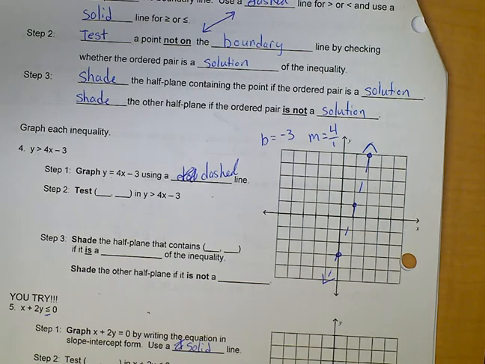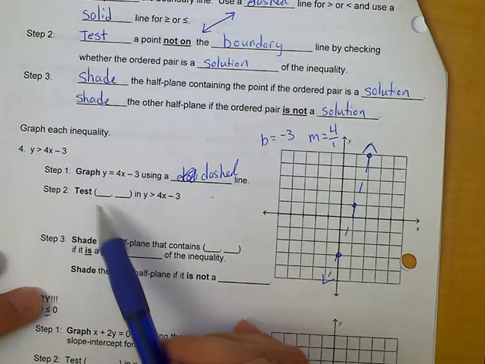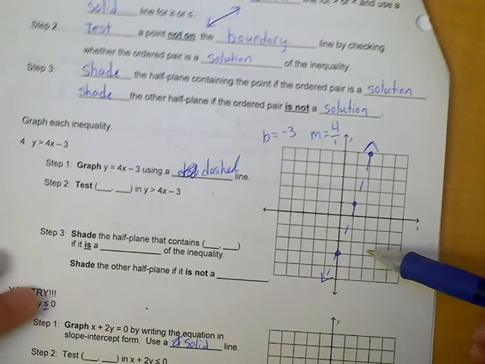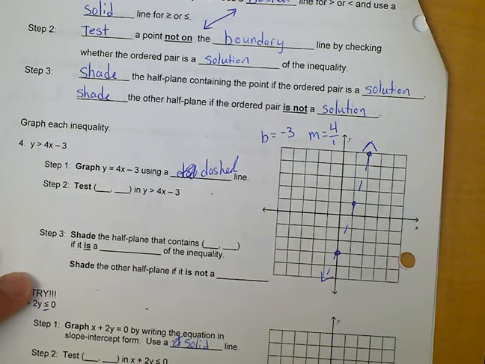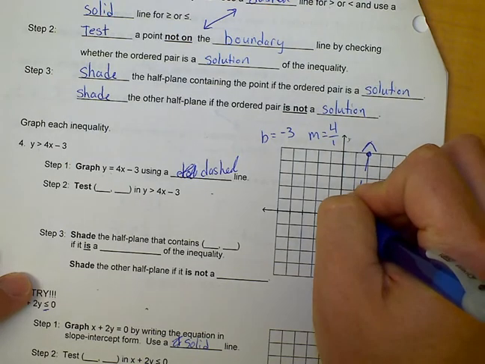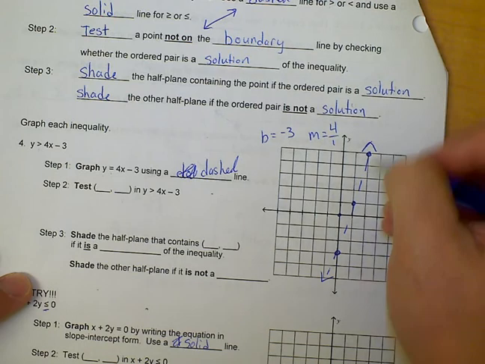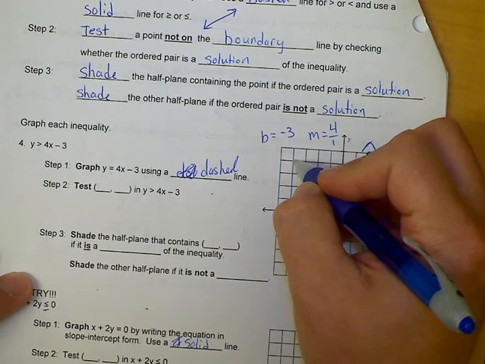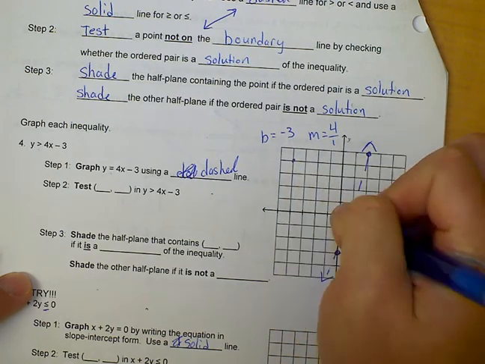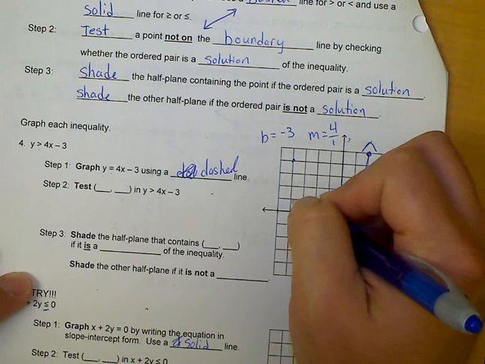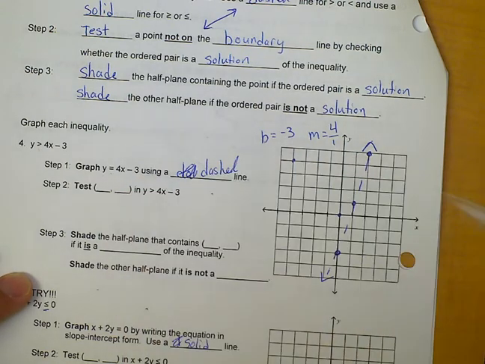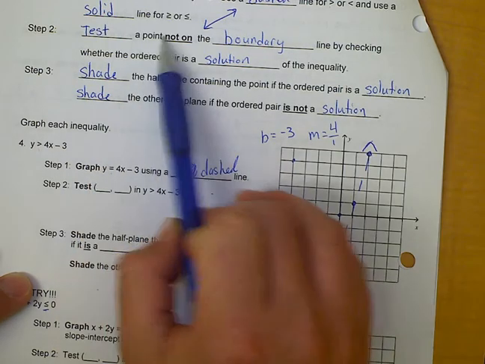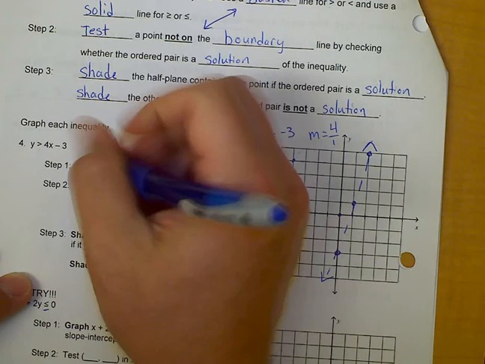Alright, so now I'm going to test a point. What this means is you pick any single point on this entire graph and see if it's a solution. I'm telling you the easiest one is going to be 0, 0 if the line doesn't go through it. You can pick 1, 1, you can pick 2, 2, you can pick this point way over here, which would be negative 1, 2, 3, 4, and up 4. I could pick negative 4, 4. I'm going to pick 0, 0 because it's not on my line. It said test a point not on the boundary line. So let's test 0, 0.